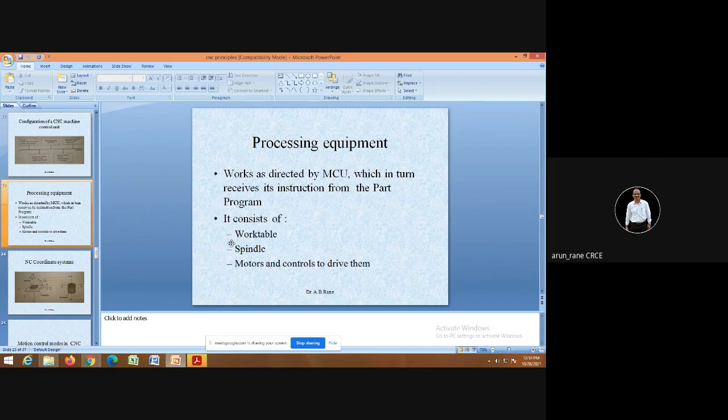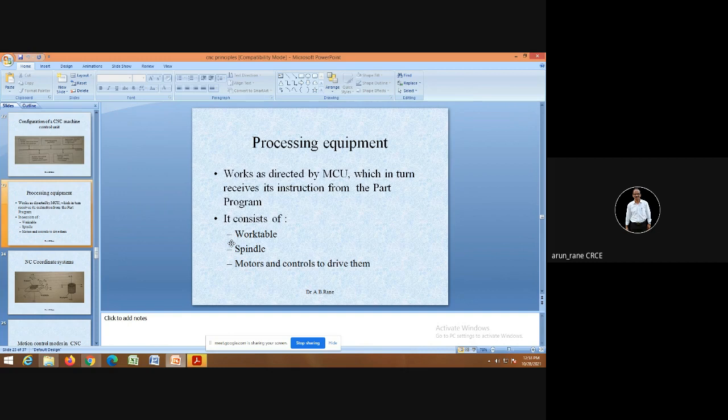There are two pallets. So that saves time. You are not waiting for the present component to get finished. Simultaneously you are mounting another workpiece on another pallet. So that saves your setting time.